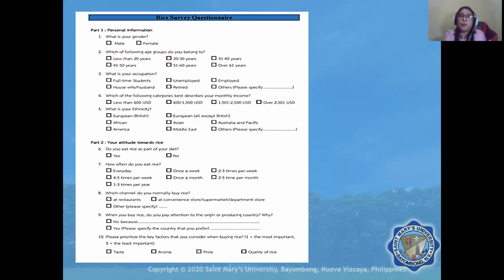So how will you know whether the data is quantitative or qualitative? Here, if you just consider the actual data obtained, it is qualitative data. Of course, the brackets 600 to 1,500 and so on are numerical data. But as mentioned, since it is in brackets, it is ordinal.